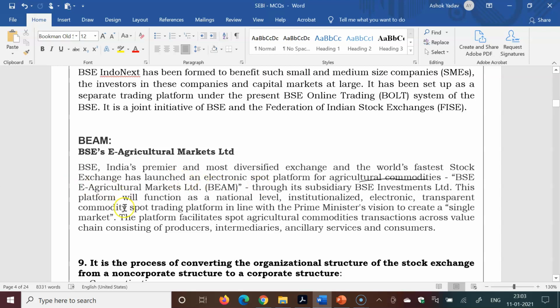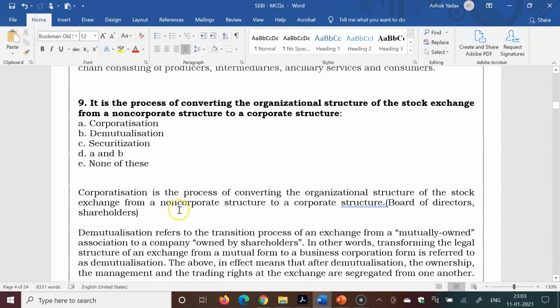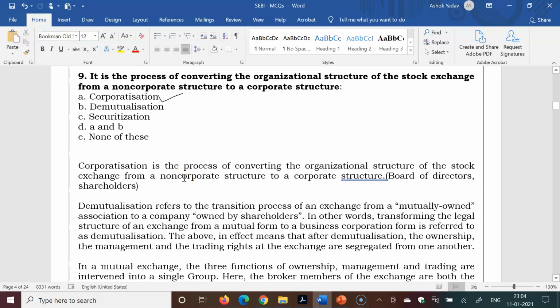BSE E-Agriculture Market Limited. It is the process of converting the organization structure of the stock exchange from a non-corporate structure to a corporate structure. Corporatization, demutualization, securitization, A and B, and none of these. So corporatization is the right answer. Means a normal stock exchange has a non-corporate structure, without a board of directors and shareholders.